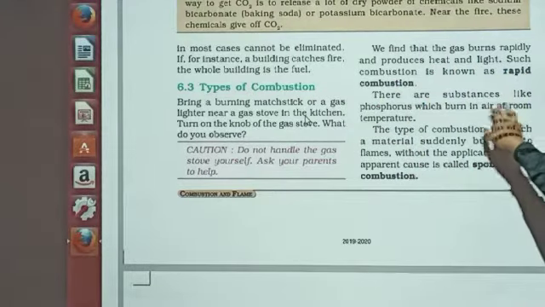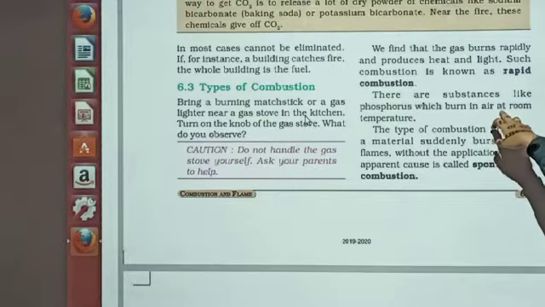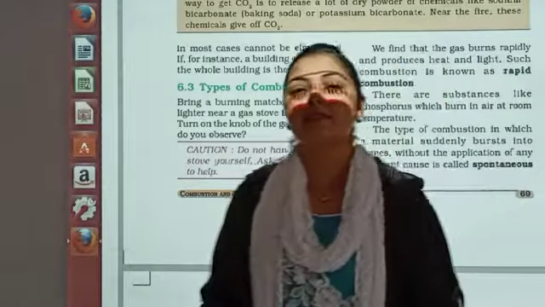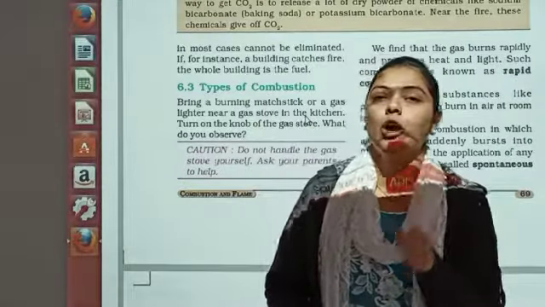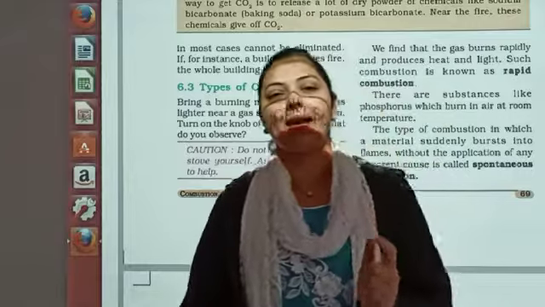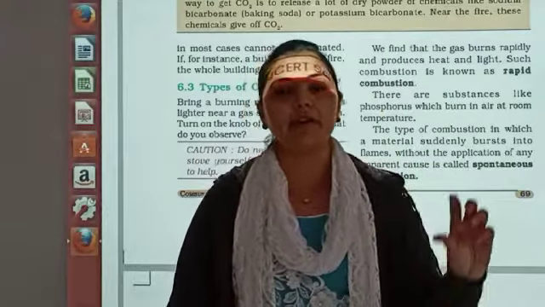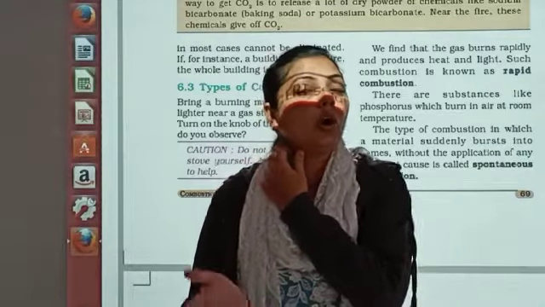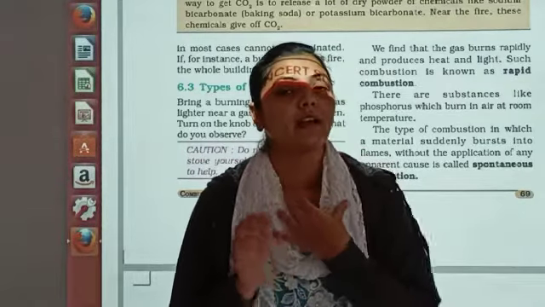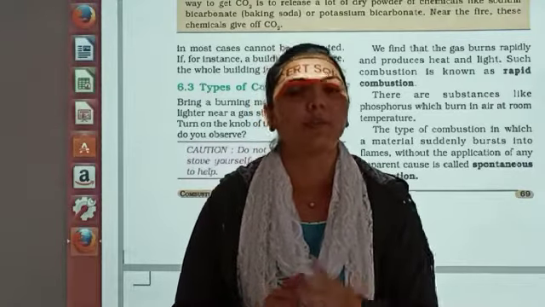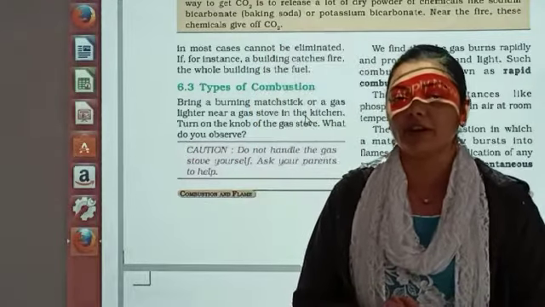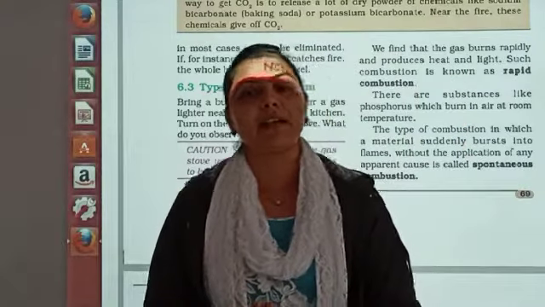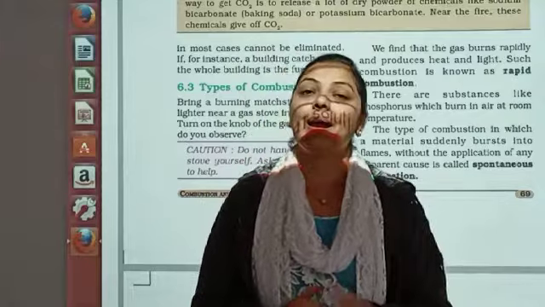There are substances like phosphorus which burn in air at room temperature. If you remember, I asked you one question. I asked you which is a metal and which is a non-metal which burns in the air without any apparent cause. हमने कुछ भी नहीं किया मेटल्स को या नॉन मेटल को और वो अपने आप जलना स्टार्ट हो जाए, ऐसा कब पॉसिबल है? ऐसे कौन से मेटल और नॉन मेटल्स हैं? So dear students, the metal you generally all know that is sodium. सोडियम जो होता है बहुत रिएक्टिव है. It starts catching fire in the air by its own.